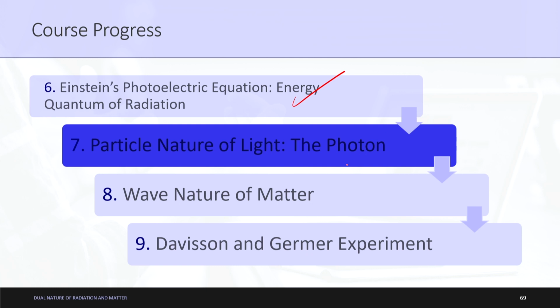Finally, in the previous discussion, we concluded the particle nature of light, the photon, and 3 examples were explained to you. In the next lecture, we will start with the wave nature of matter, and then only the Davisson and Germer experiment remains, and that will be the end of this complete lecture. Okay. So, let me stop it here.